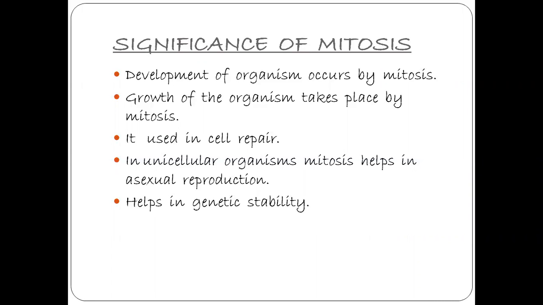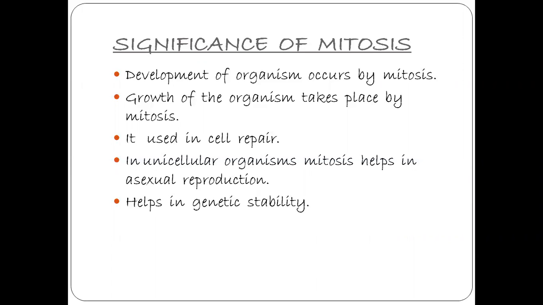And the mitosis also helps in genetic stability. During the mitosis, the splitting of the chromosomes takes place and they divide into the new daughter cells. Therefore, the chromosomes form from the parent chromosomes by copying the exact DNA.